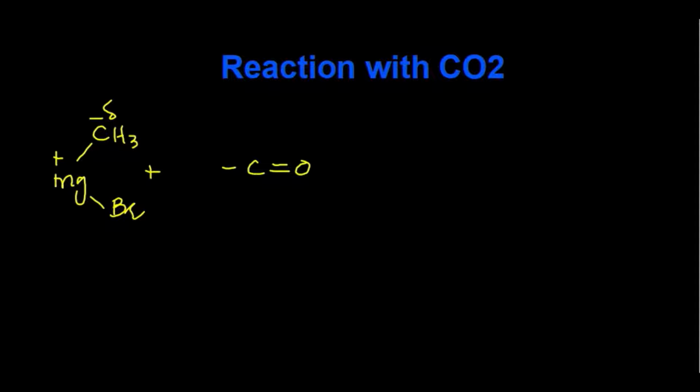Students, we will write the structural formula for carbon dioxide, right? Carbon being attached with the second most electronegative atom, oxygen. There is a partial positive charge on this carbon, while both the oxygen atoms have partial negative charge on them. And this reaction is proceeded in the presence of dry ether. We must have dry ether for the reaction.